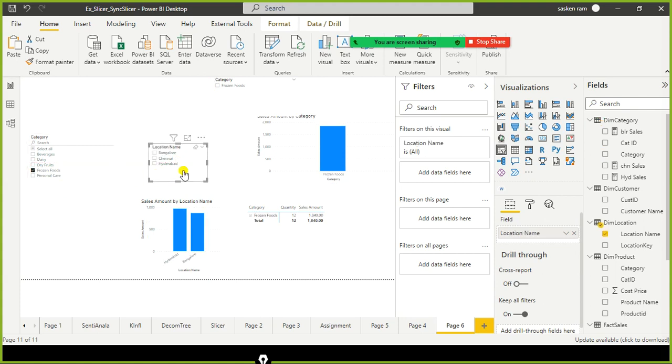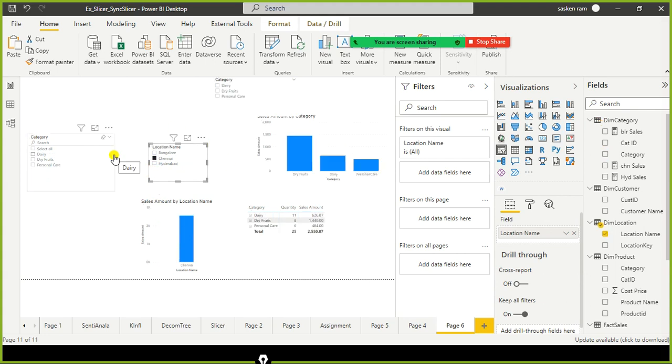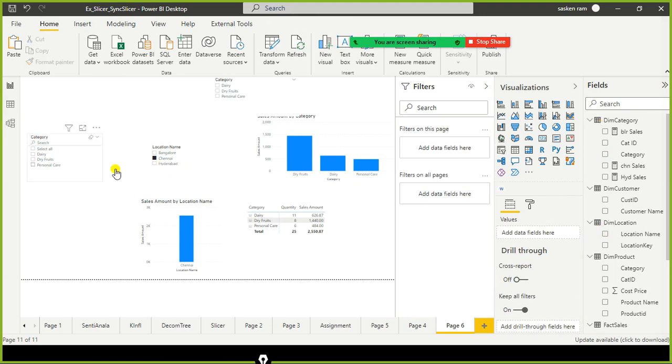It is not applying the filter here. If I do it this way, it is possible, but from here to here, it is not possible, right? I just unselect it. This is called cascading. When I apply the filter using a slicer, it controls other slicers also. This is called a cascading slicer. This is called cascading, but it is not happening the opposite way.